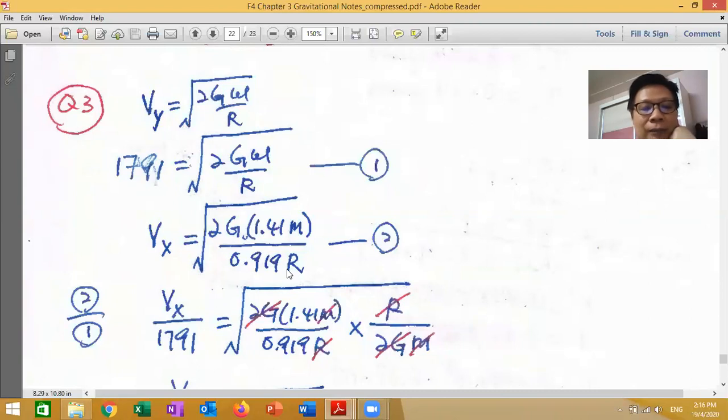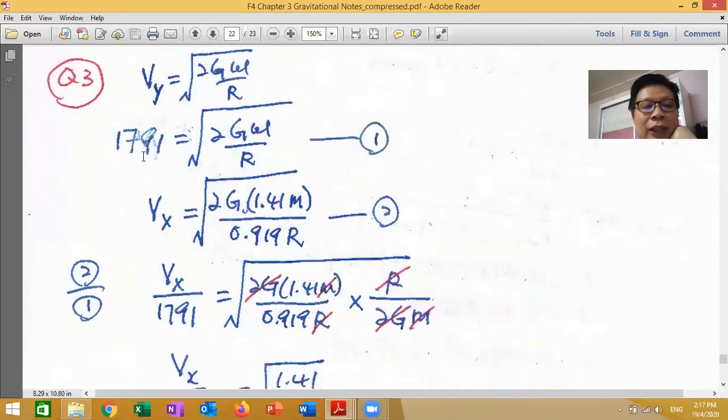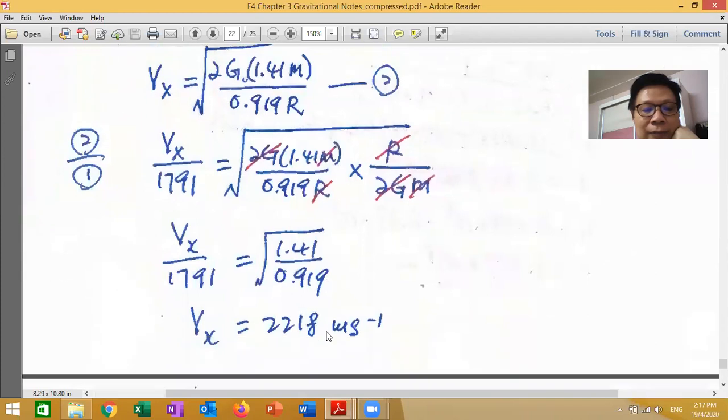Then I divide equation 2 by equation 1, this one divided by this. Here you see for yourself and you can understand more. This one divided by this, you get this. Divide, they change to multiply. Right now, cancel 2G, cancel the M, cancel the R. So finally, you get this answer: 2218 meters per second. Okay, understand?